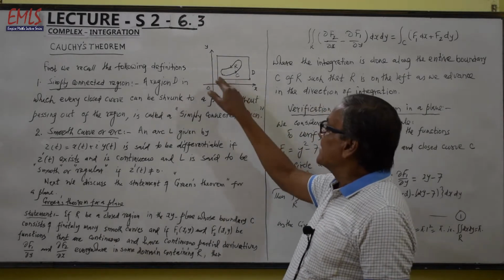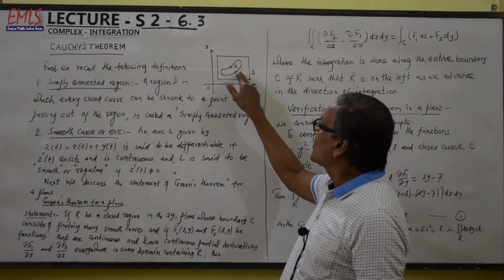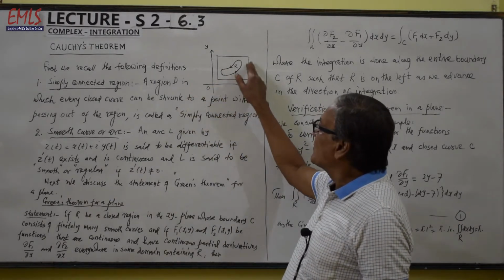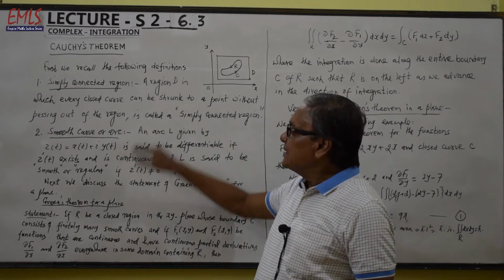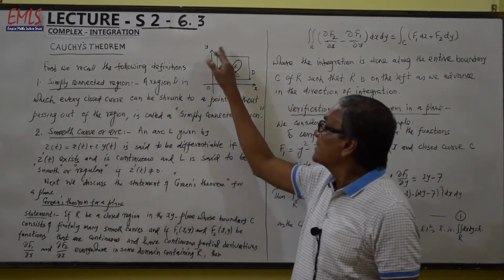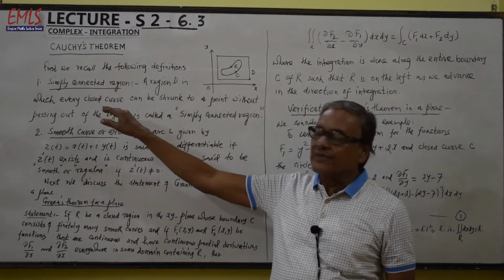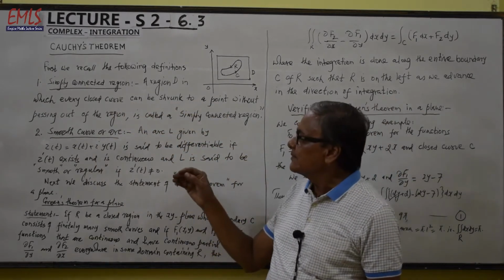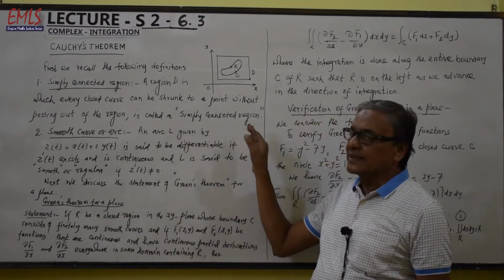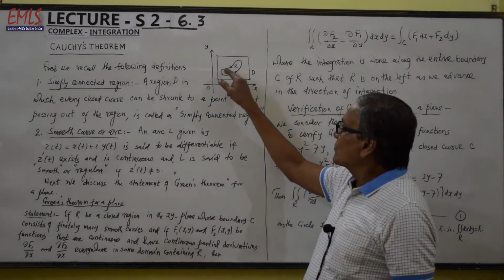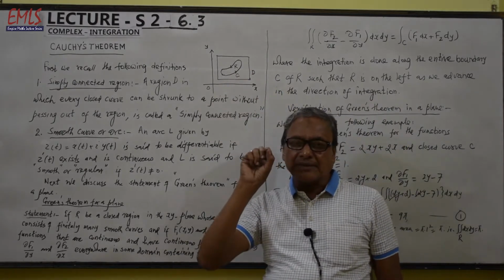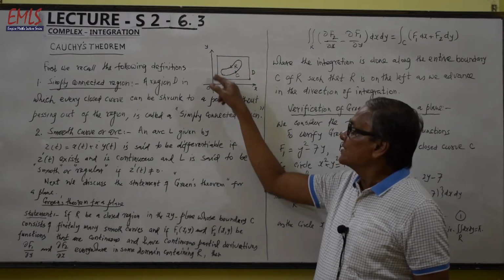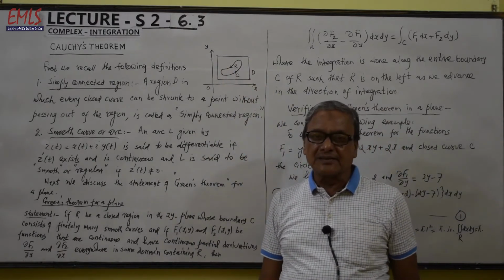A region D, this is the region D and this is the closed curve C bounded by the boundary C. A region D in which every closed curve can be shrunk to a point without passing out of the region is called a simply connected region. If this is a closed curve and this can be shrunk to a point without passing out of the region, then this region D is called a simply connected region.